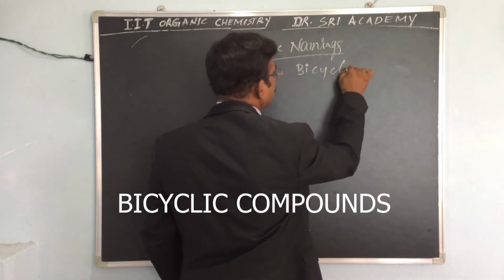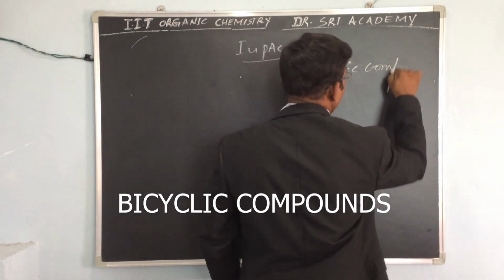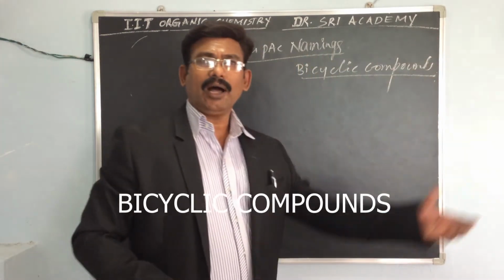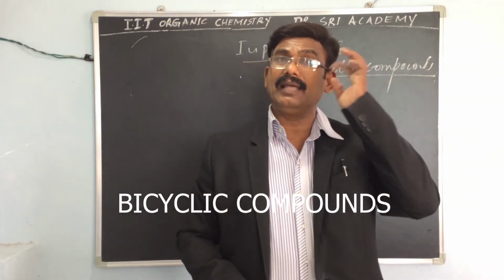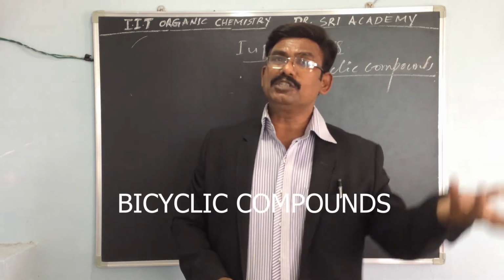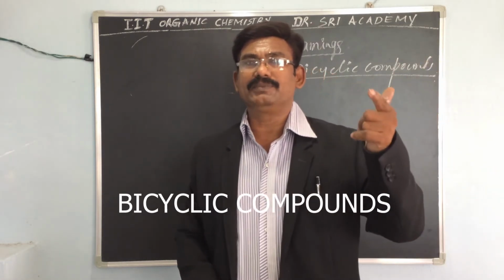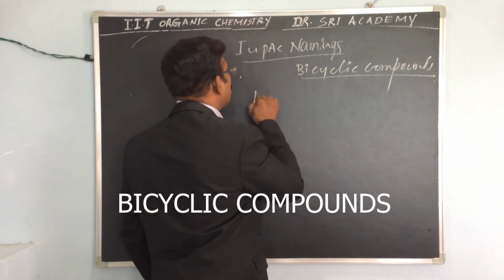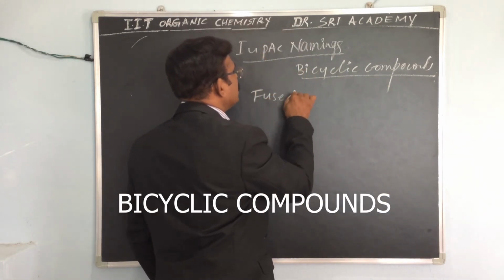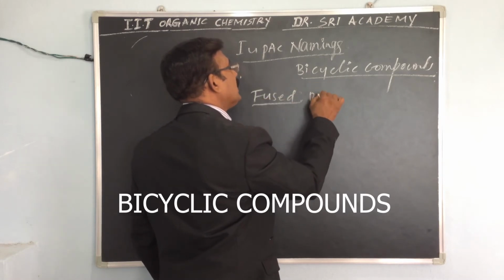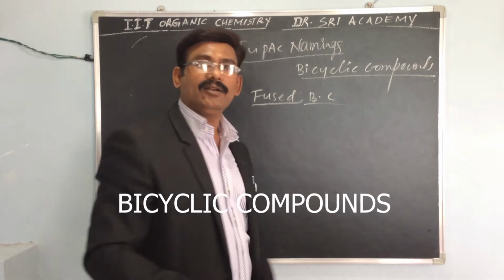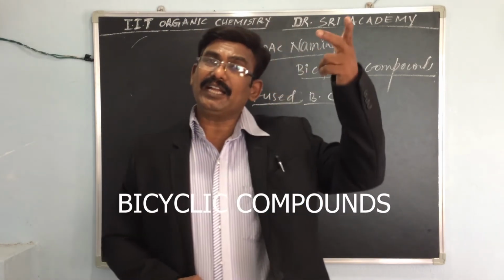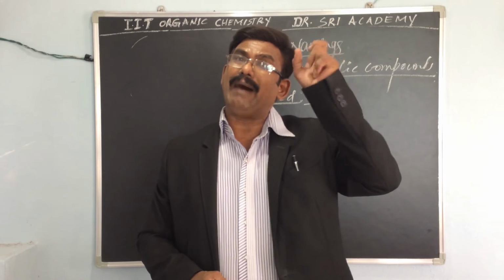Bicyclic compounds. I already told you there are two types of bicyclic compounds: fused bicyclic compounds and bridged bicyclic compounds. First we will look at the fused bicyclic compounds. Bicyclic means two rings; cyclic means ring, bi means two.